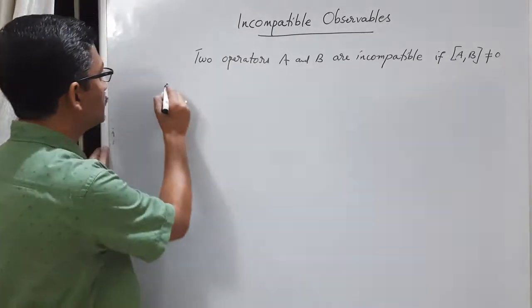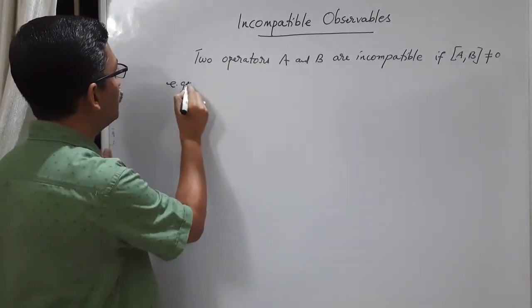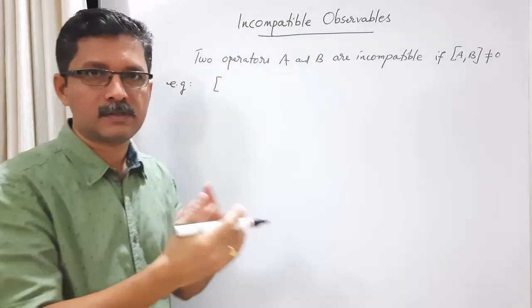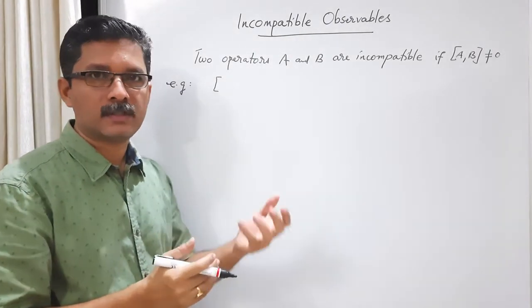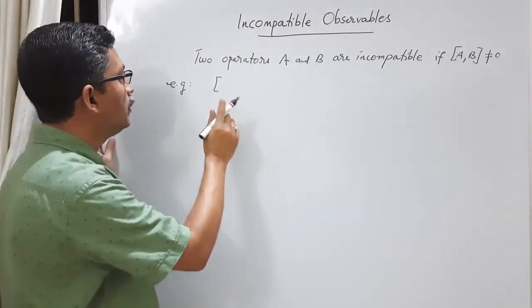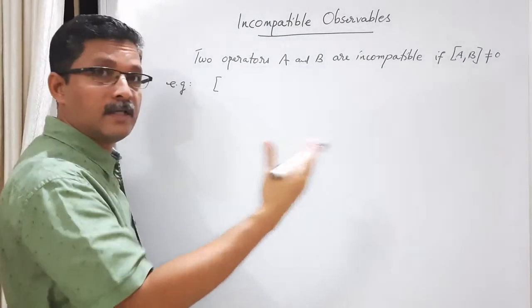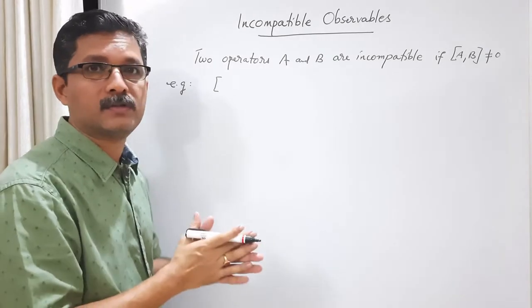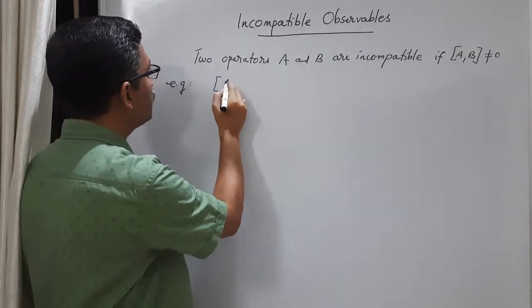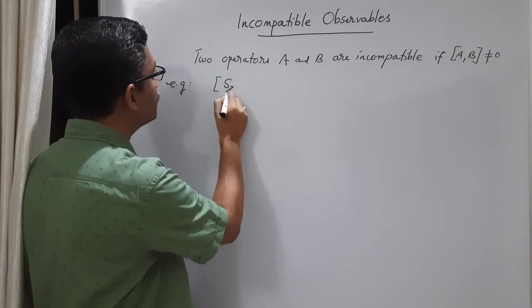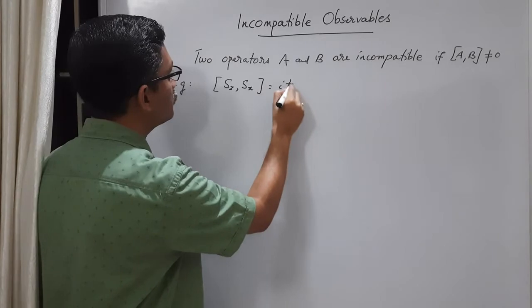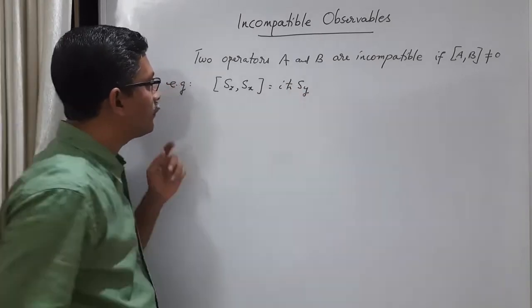Let us consider examples. We know from the spin-half system, in the discussion of sequential Stern-Gerlach experiments, we have deduced that Sx and Sz components, or any two components of spin, are incompatible, and the commutator relation between them we can write like [Sx, Sy] is iħ Sz.